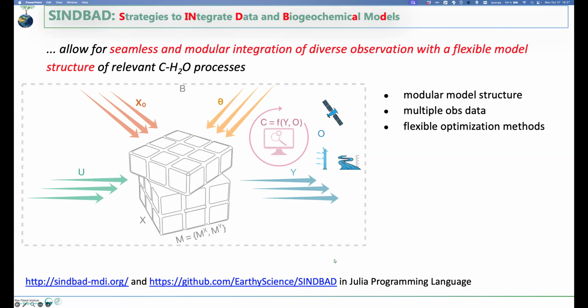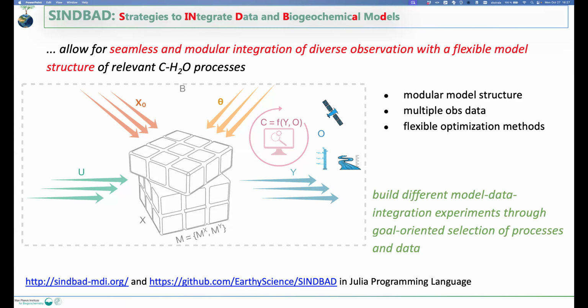I just want to mention that the code is now public. It's on GitHub, and there is a homepage. The paper is available as a preprint somewhere. We need to submit it and have it out. But the system has been there, we've been working on it for many, many years, and I will show you some results today.